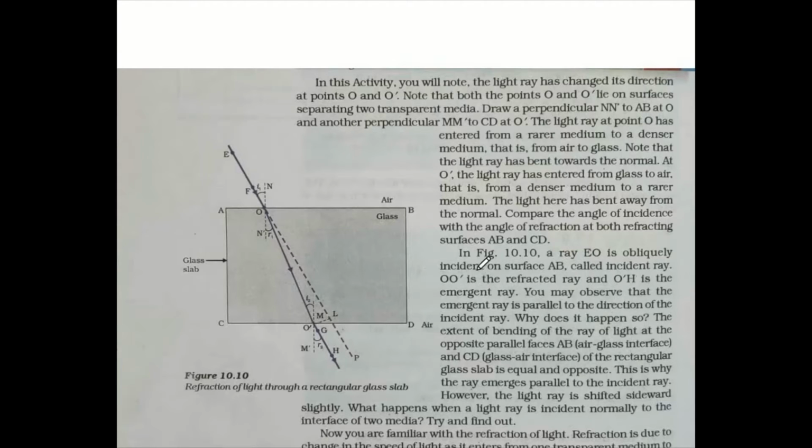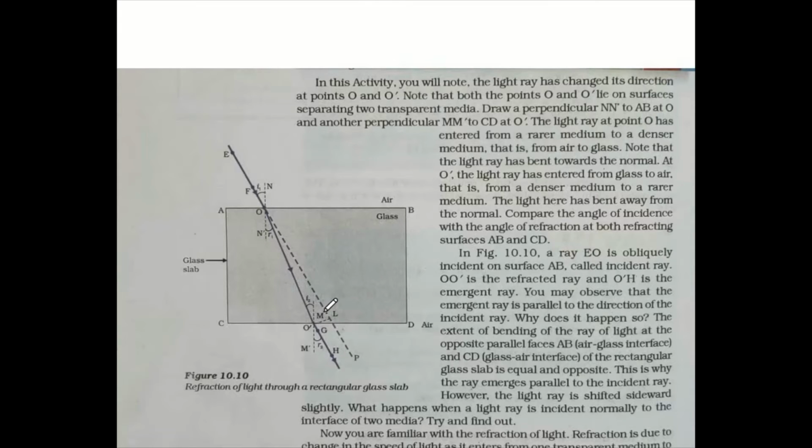Complete explanation is given here, whatever I told, and sometimes this is to come in the exam also. So remember that this is your incident ray, this is your refracted ray, and this is your emergent ray. So original path of the incident ray, and that is your emergent ray. So perpendicular distance between original path of the incident ray and emergent ray is known as lateral displacement.